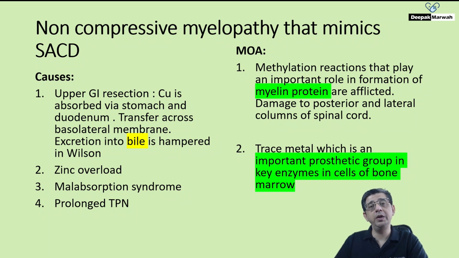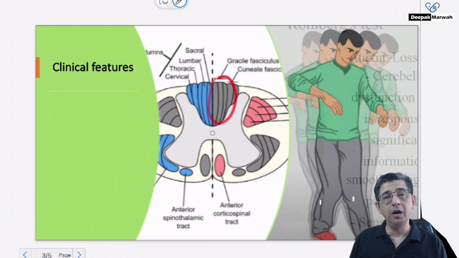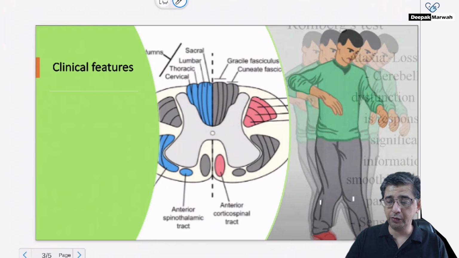Now, on the basis of this background information, let us list out the clinical features that would be seen in this particular condition of copper deficiency myelopathy. And I highlight once again, hematological manifestations will also be given. So every time in the exam, when you are thinking in terms of a diagnosis of SACD due to B12 deficiency, keep this differential diagnosis in your mind as well. Now, coming to the clinical manifestations of this condition, there would be demyelination, one of the dorsal column, and second of the lateral corticospinal pathway. So varied manifestations would be occurring.